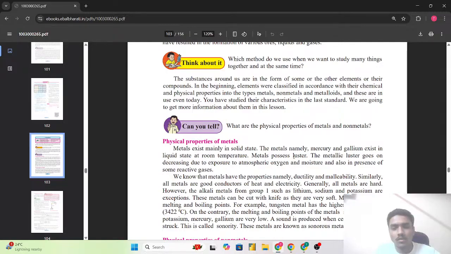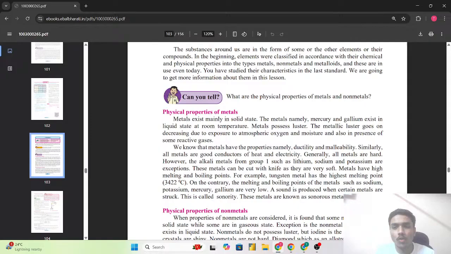So, what are the physical properties of the metals and the non-metals? Physical properties of the metals. Metal exists mainly in the solid state. और जो मेटल होते हैं वो मेनली एग्जिस्ट करते हैं दैट इज द स्टेट सॉलिड स्टेट. The metals, namely mercury and gallium, exist in the liquid state at the room temperature. So, again, this is an important question which may be asked, that is the metals, namely mercury and the gallium, exist in the liquid state at the room temperature.